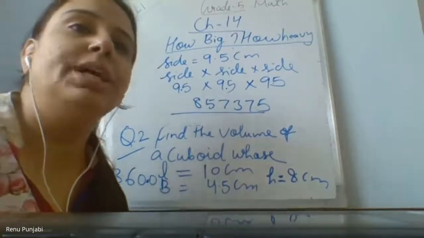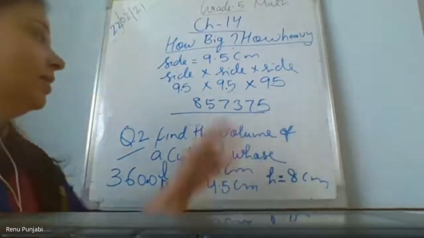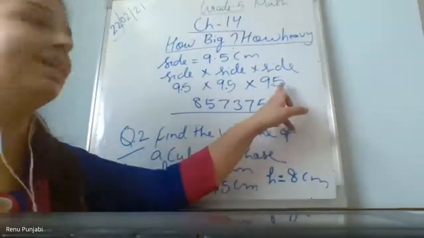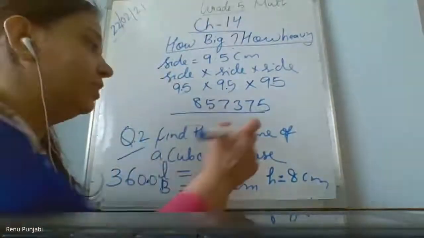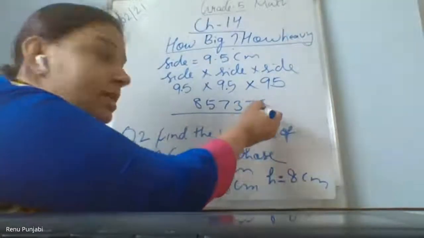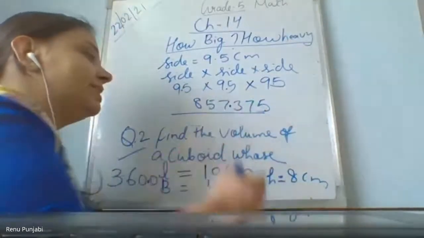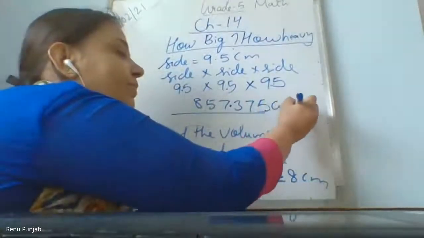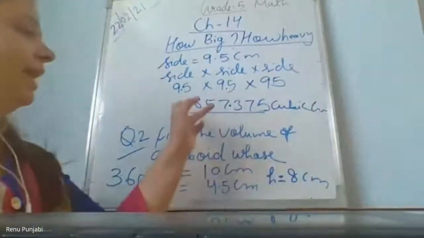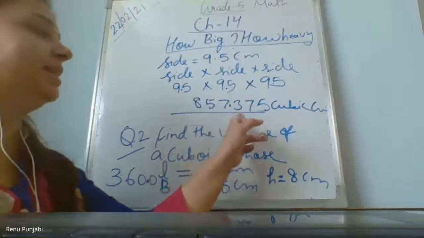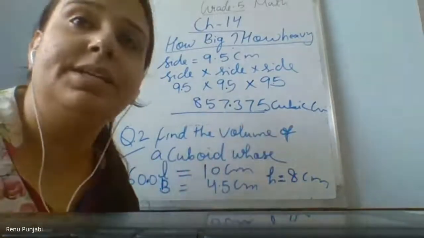Now the question comes where to put the decimal. We have after the decimal 1 place value here, 1 here, 1 here, total 3 place values. So from the back we count 3 places, 1, 2, 3, and we put the decimal, and cubic centimeter is the answer. So 857.375 cubic centimeter is the answer.